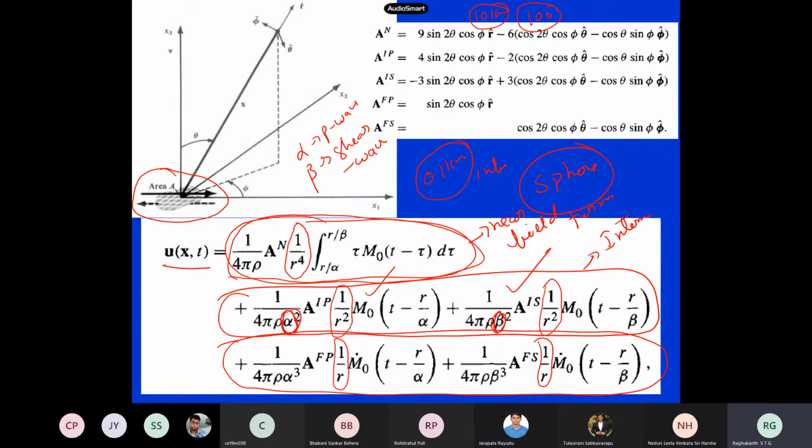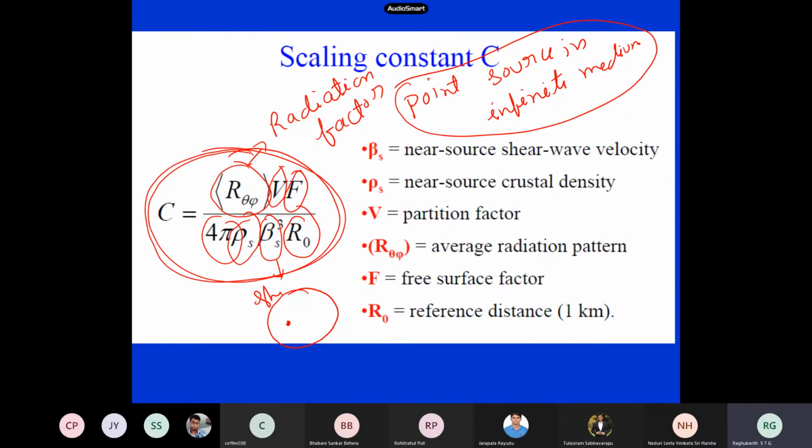But if it is a bomb blast or something, then the P wave will be the most dominant. And the expressions for this, what we call radiation patterns, are given by some complicated expressions where theta, phi and other things come into the picture. So the seismological model, what these people have done is this constant, R theta phi VF by 4 pi rho R beta cube into R naught. This quantity has been borrowed from this model.